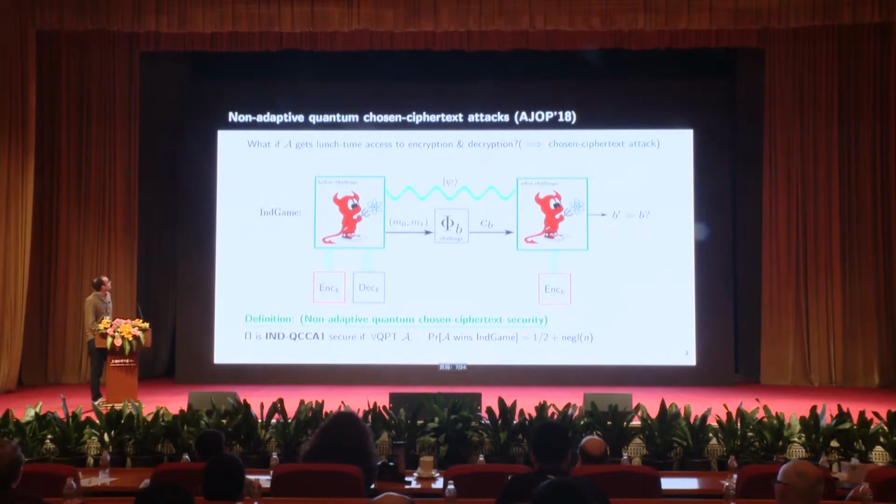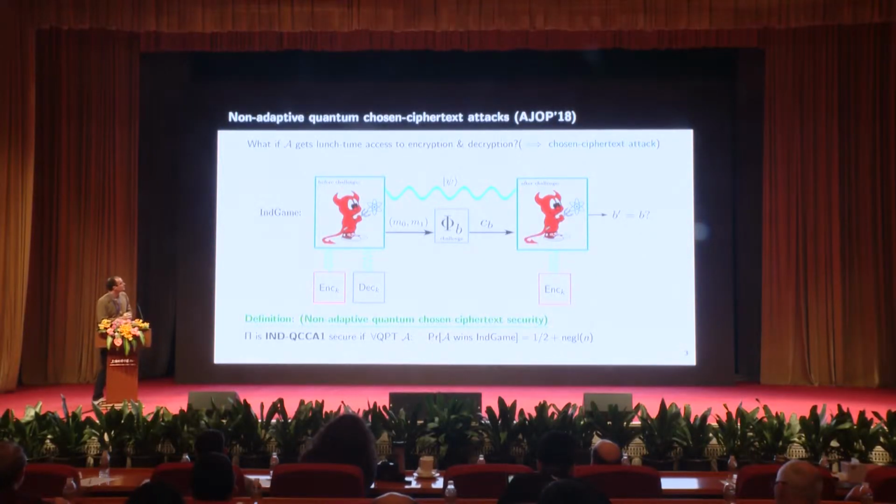So now we'll consider such attacks. We call them lunchtime attacks. They're kind of standard attack models in classical crypto, and we'll kind of transfer them to the quantum case, okay? So now we'll look at the case, what if the quantum adversary has lunchtime access to encryption and decryption, okay? So this is now the realm of chosen ciphertext attacks. And let's look at the following game.